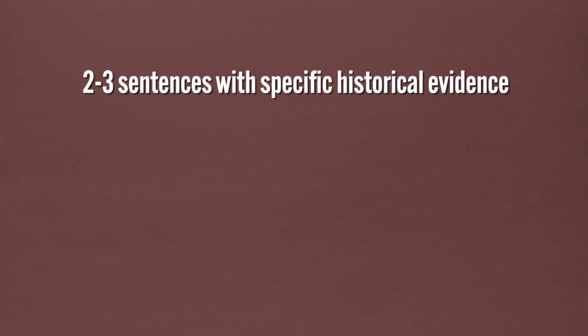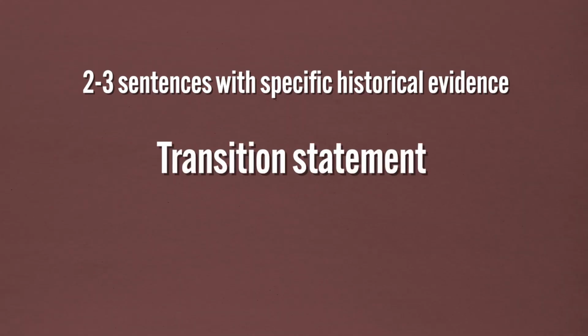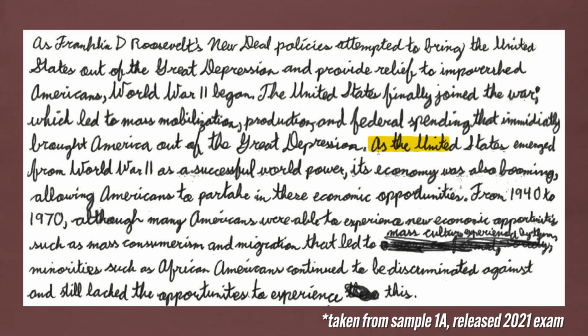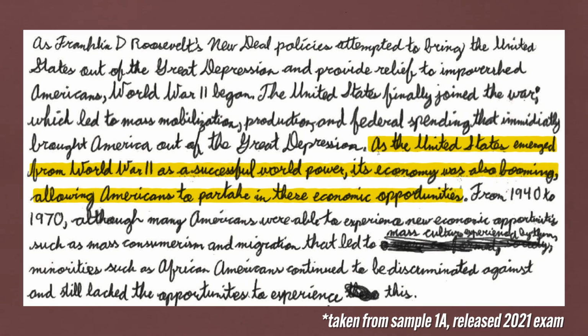So again, here's where a formula might be helpful. I would say 2 to 3 sentences with specific historical evidence that relate to the prompt, then a transition statement, then a thesis. And that transition statement is what a lot of students were missing that caused them to miss the point. Now, here's a great example of that transition statement, and I'm not going to read it to you, but you can pause it and see how that one sentence paves the way for the thesis and connects the contextualization to the thesis.